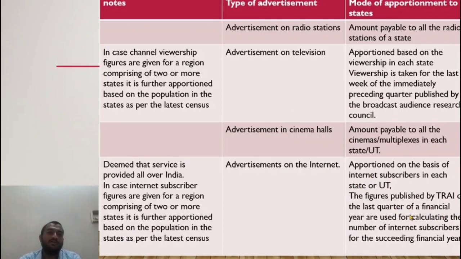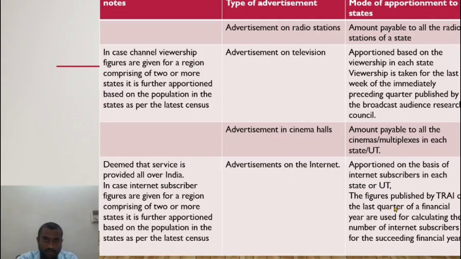The last quarter of a financial year would be applicable for the next year's calculation. So let us say for this quarter of April to June, I want to advertise on the internet. The figures that I would take are the last quarter's figures of the preceding financial year, for calculating the basis of apportionment for the next year.